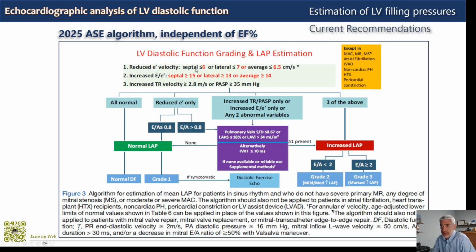And so you start by measuring E prime, E on E prime and tricuspid regurgitation velocity, and if you have everything normal, then you go to normal left atrial pressure and normal diastolic function. But if EA ratio is below 0.8, then you go to grade 1 diastolic dysfunction. And then here on the right, if you have more abnormal parameters, you go to increased left atrial pressure. And then the difference between grade 2 and grade 3, as in the previous algorithm we have just seen in the previous slide, depending on the EA ratio, below or above 2, you have grade 2 or grade 3 diastolic dysfunction.